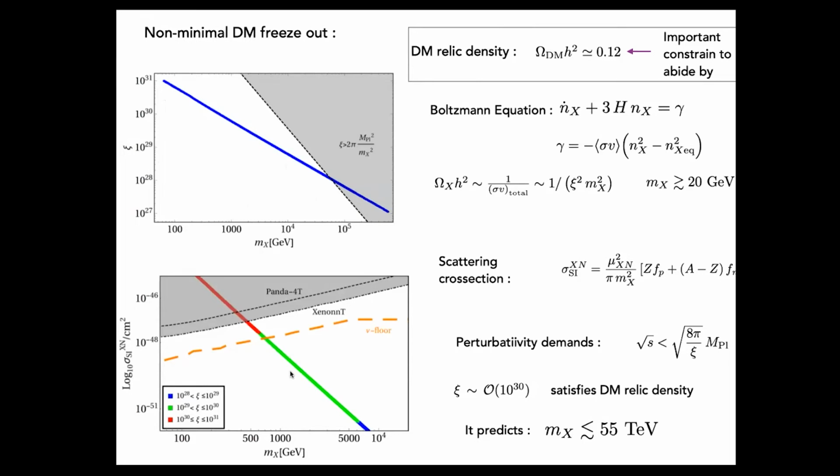Now, in our model, we also have constraints from the direct detection, where this gray region is excluded. It is still permitting a small amount of this xi of the order of 10 to the power 30 for a lower mass of the dark matter, but the upper, larger mass of the dark matter is very much relaxed from this direct detection bound. So these two are consistently supporting that xi of 10 to the power 30 satisfies the dark matter relic density, and the dark matter has to be less than 55 TeV in mass.